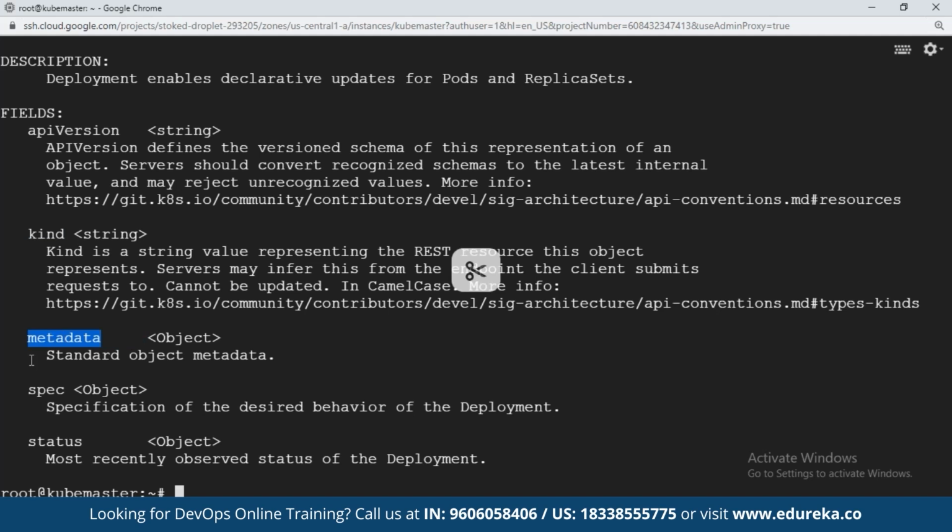The name of the deployment and the specifications. That is, in your deployment, which image do you want to create the container of? How many containers do you want to create? Should the containers be created at the same time or one after the other? What is the utilization, the resource limitations of those containers? We will define these under the specifications section.